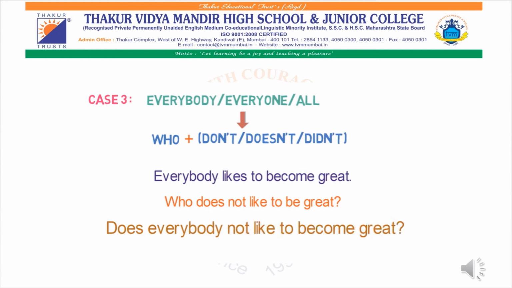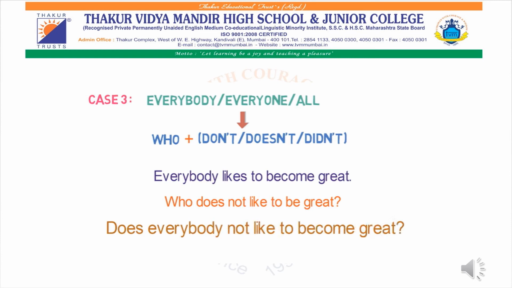Now instead of "everybody", add "who" plus "does not": Who does not like to be great? Or it can also be said, does everybody not like to become great? Both the answers are correct. But if you write by adding "who", it sounds clear. Who does not like to be great? And the answer will be, everyone likes to become great.